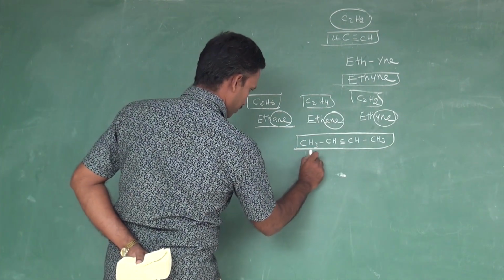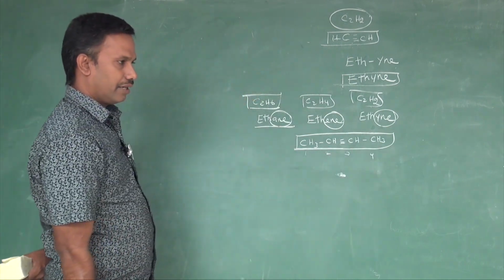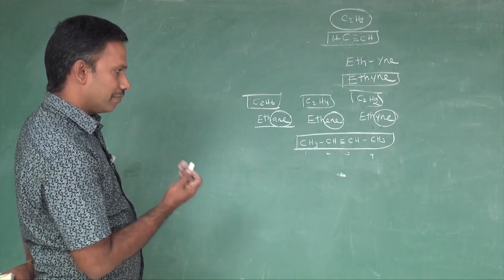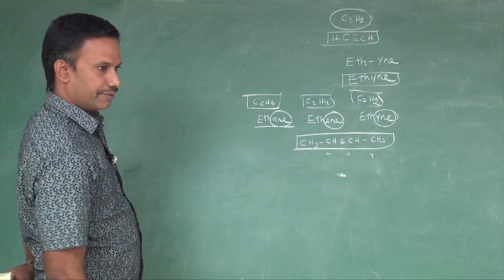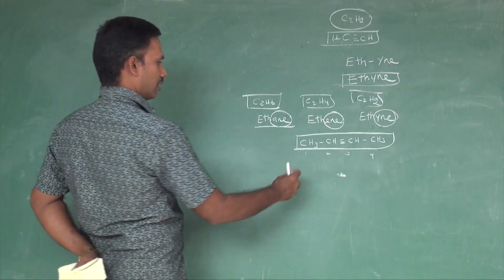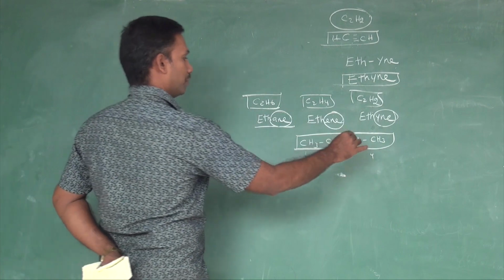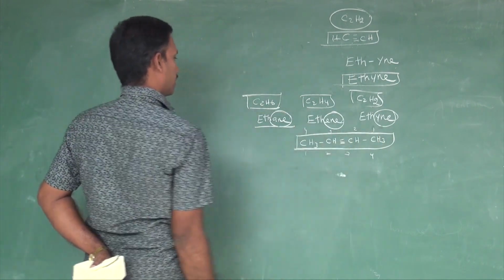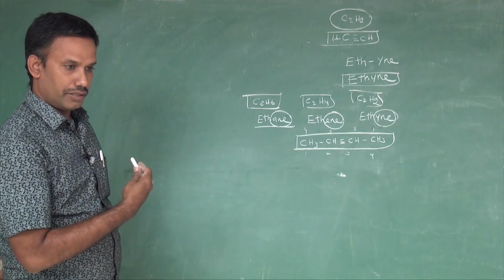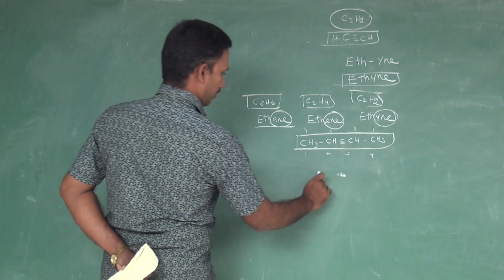After the numbering, you have to see whether the triple bond gets the lowest number. That is the correct way of numbering. The triple bond is at the second carbon; if you number the other way, it is also the second carbon, so no difference. Left to right or right to left, both are correct. Then the root word is but.